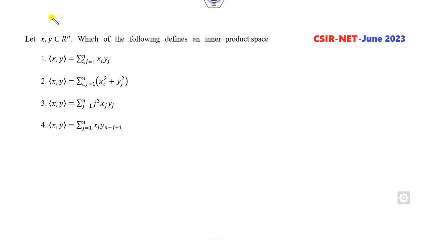Look at another one. Which of the following is an inner product space? Very simple. We all know <x, y> is always greater than 0, and it is 0 if and only if x is equal to 0. Now here this is R^n. What is the condition on n? It is not given, so you can simply take n as 2.